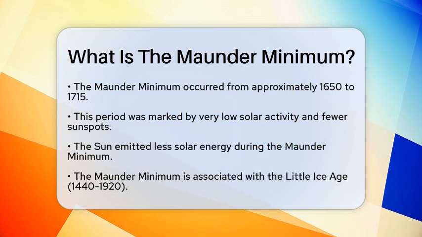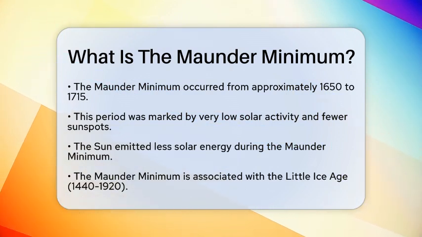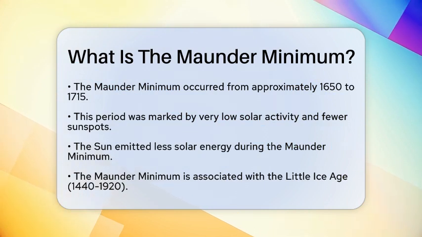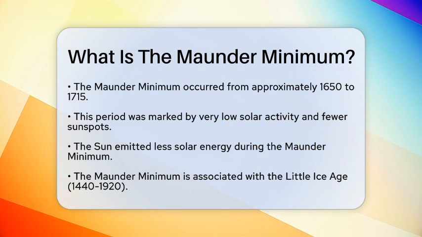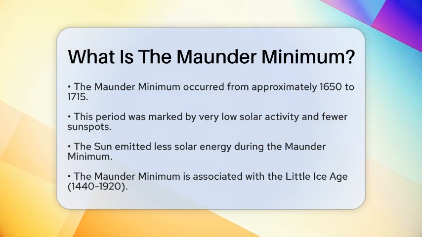During these years, the sun produced fewer sunspots and emitted less solar energy. This drop in solar output had a ripple effect on Earth's climate and weather patterns. The Maunder Minimum is often linked to the Little Ice Age, a time when global temperatures were generally cooler. This Little Ice Age lasted from about 1440 to 1920.